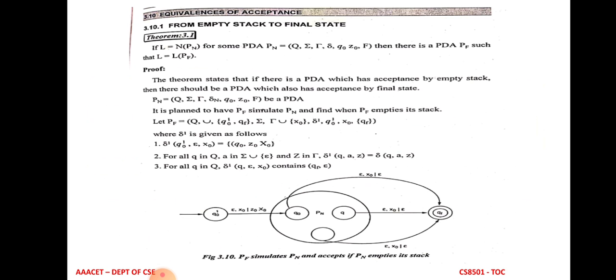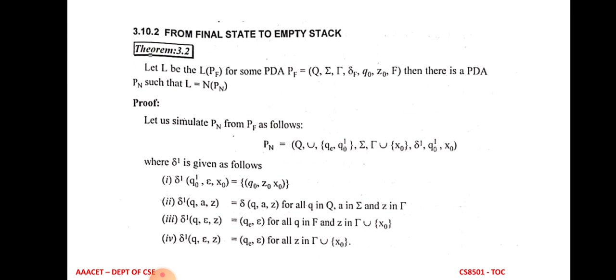To final state means the stack having Z0 element. So the theorem is, if L is a language, N(Pn), where Pn is the pushdown automata with empty stack, and Pf is the pushdown automata with final state. For some pushdown automata Pn having 7 tuples, there exists a PDA Pf, the final state pushdown automata, such that L is equal to L(Pf), which means if the language is accepted by empty stack, then the language is also accepted by final state. That is the theorem. The same theorem applies in the other direction.